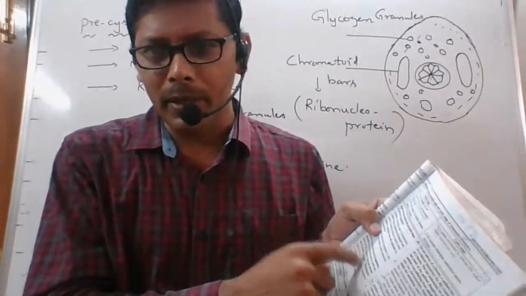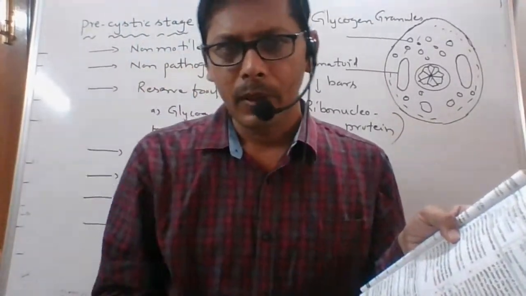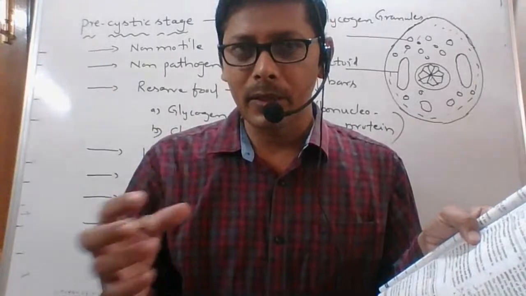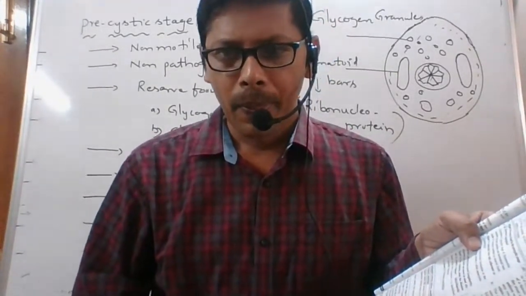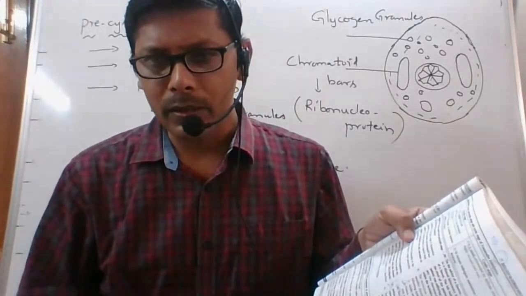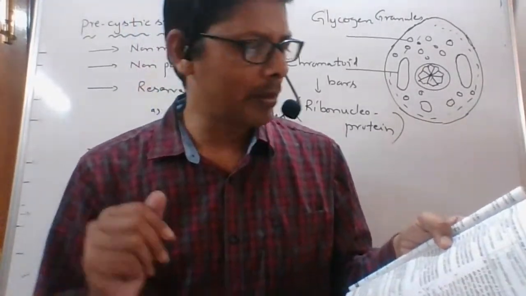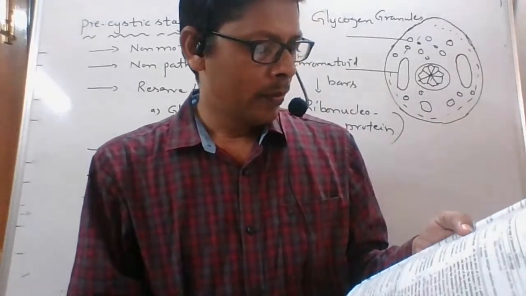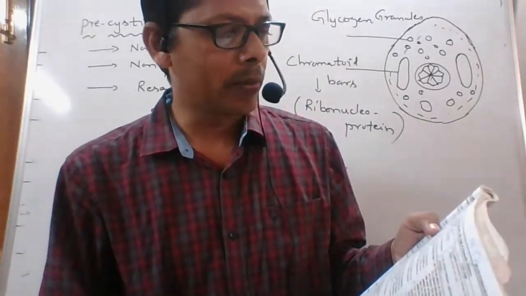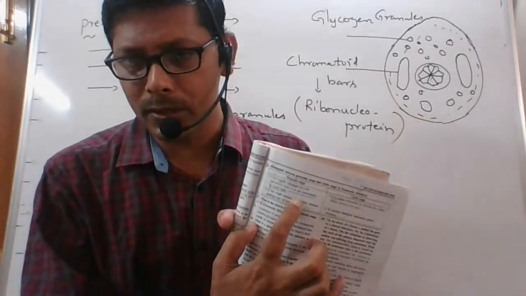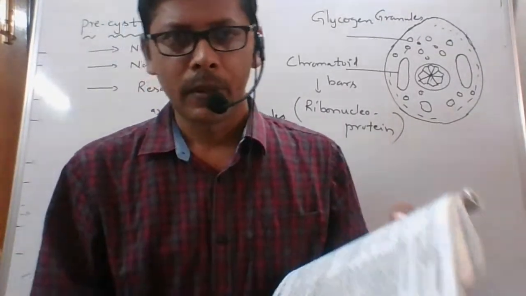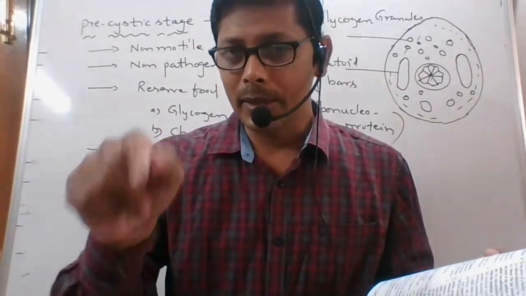This is IP material, intermediate public exams material. Right: glycogen granules and chromatide bars. These are some of the questions, and there is another one: the difference between pre-cystic stage and cystic stage. Yes, glycogen granules. These questions I have already sent you.